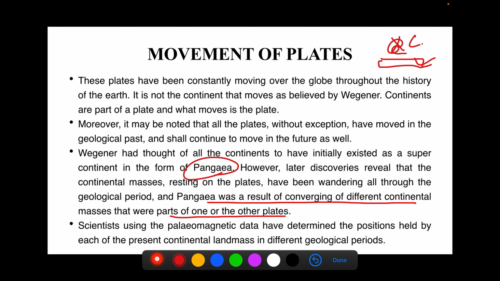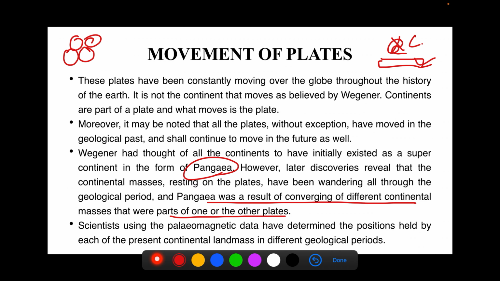So Pangaea was considered to break into Laurasia and Gondwanaland, as proposed by continental drift theory. What is proposed by plate tectonic theory is that there was a Pangaea. It is not denying the existence of Pangaea, but what it suggests is that Pangaea was basically the culmination, the coming together of different plates. That is why it culminated into one large supercontinent. It was not basically one continent. The plates have been moving. The plates have never been together as a Pangaea. This is what plate tectonic theory is stating. But just for some time the plates came together and formed a large, big continent called Pangaea.